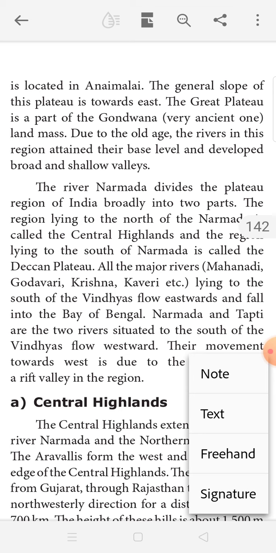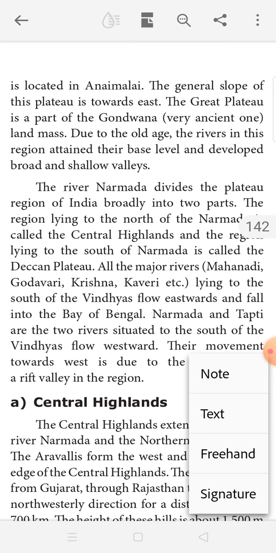So these rivers attained their base level and developed broad and shallow valleys. The river Narmada divides the plateau region of India broadly into two parts. The region lying to the north of the Narmada is called the Central Highland.